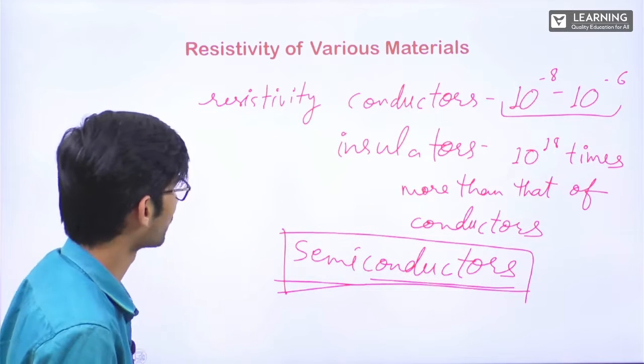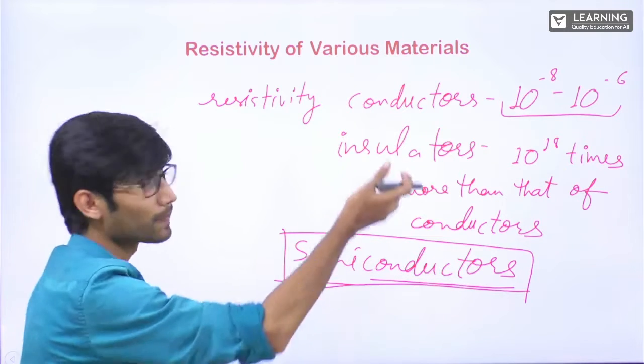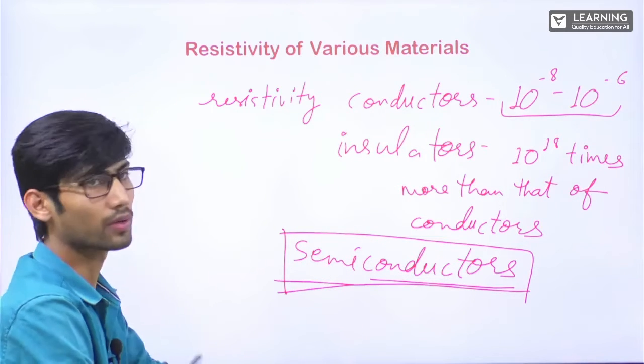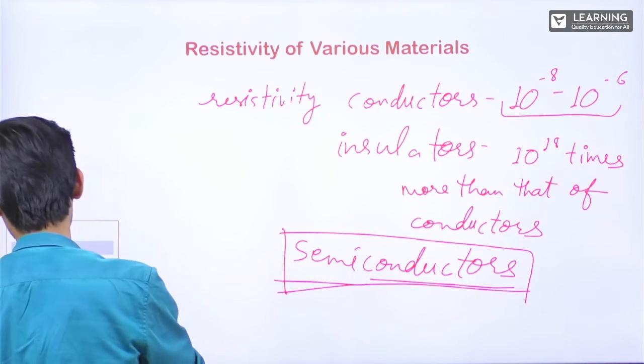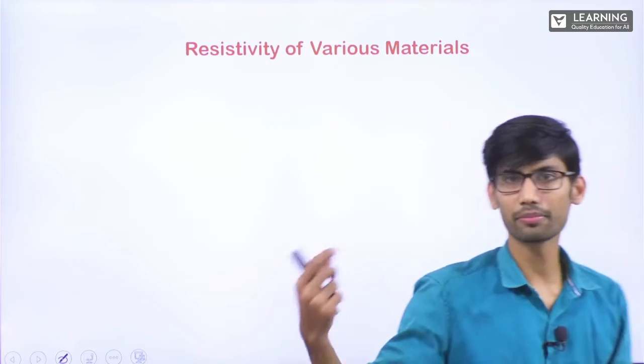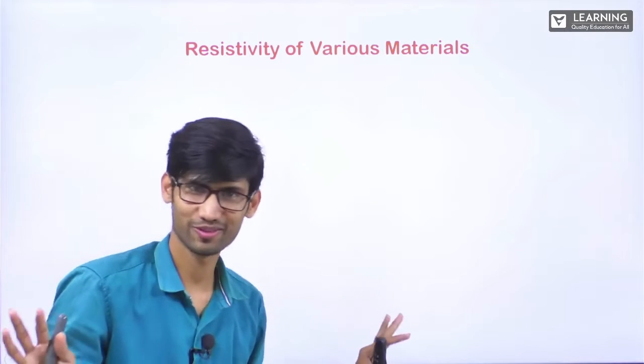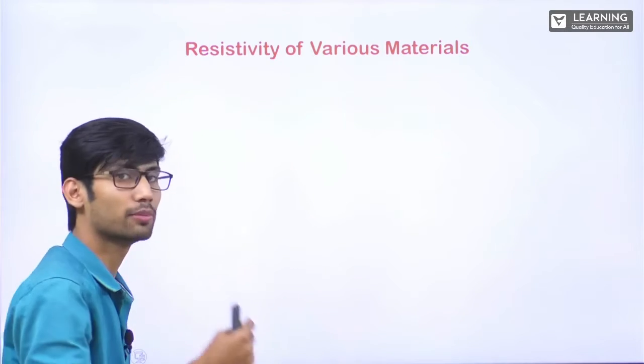Fine. If you want, you can note it down. You can write: having resistivity in between these two. Now, I will be showing you the values of resistivity of different materials. No need to learn them. If you want, you can learn, I am not stopping you, but there is no need. Anyway, they will be given.